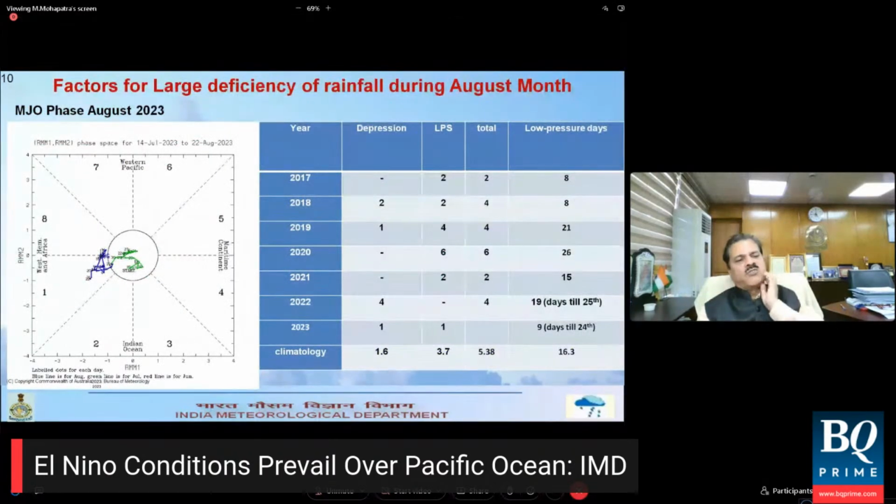Now let us look at what happened to the Madden-Julian oscillations. You can see on the left-hand side diagram how it was lying almost in phase 8 and phase 1, and it was not favorable for the Indian Ocean region. On the right-hand side, this is the table showing the number of low pressure systems and number of low pressure system days during August as compared to normal. You can find that the normal total number of low pressure systems is 5.38, and this year we got 2 only. And if you look at low pressure system days, it is 9 only this year as compared to 16.3.